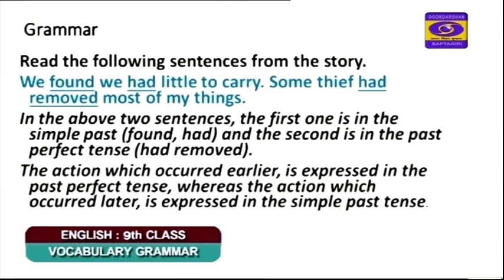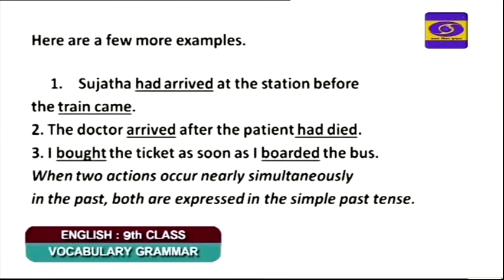The important point to note here is when two actions take place in quick succession without having much gap in between, the action that occurs earlier is expressed in the past perfect tense, and the action that takes place later is expressed in simple past. Okay, the same thing we can understand from the two sentences.